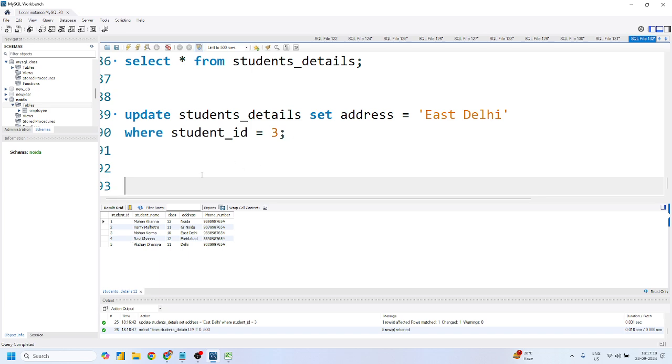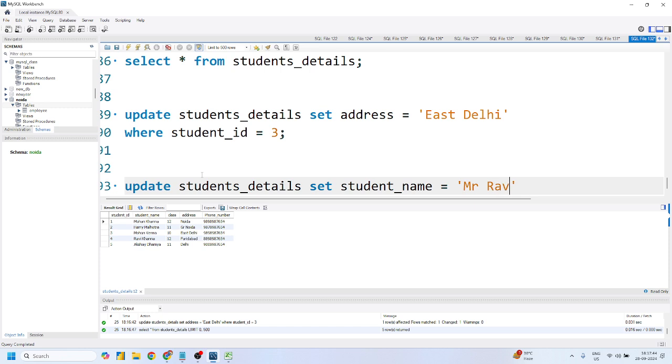Let me know the query. I have to simply write UPDATE student_details SET student_name is equal to what?